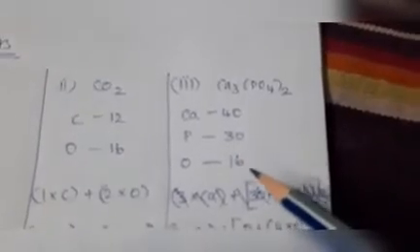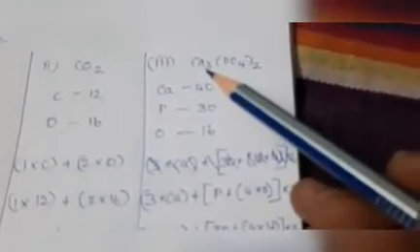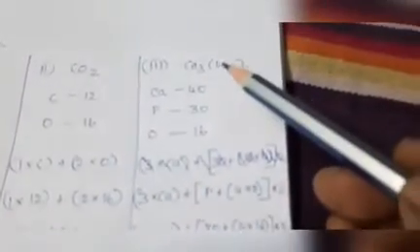For calcium, atomic mass is 40, for phosphorus atomic mass is 30, for oxygen atomic mass is 16. Totally, how many atoms of calcium are present? 3 calcium, so 3 into calcium plus 1 phosphorus plus 4 into oxygen.